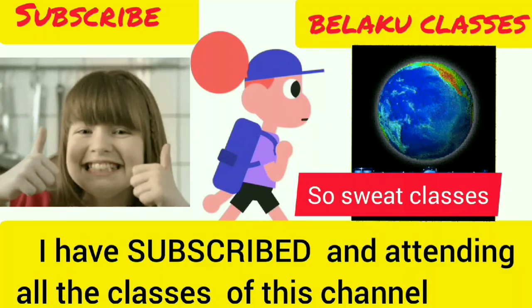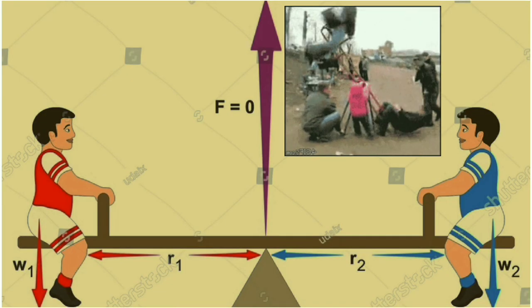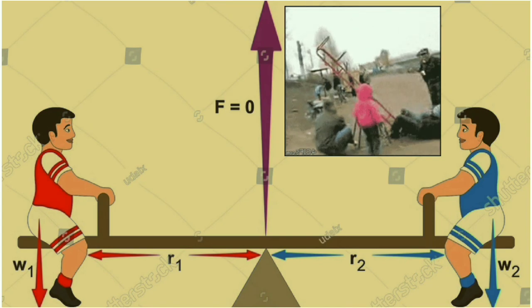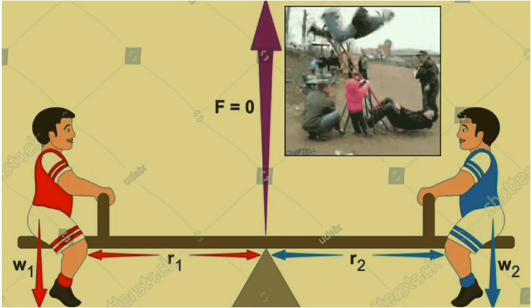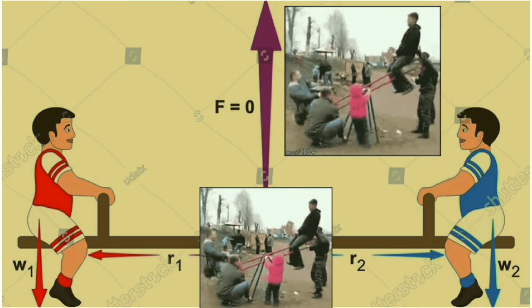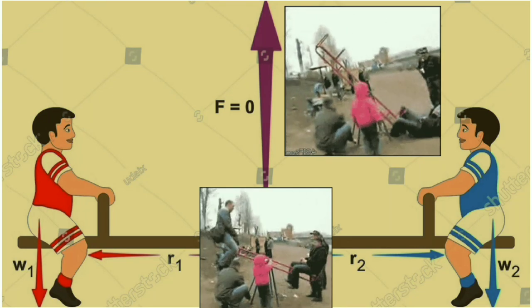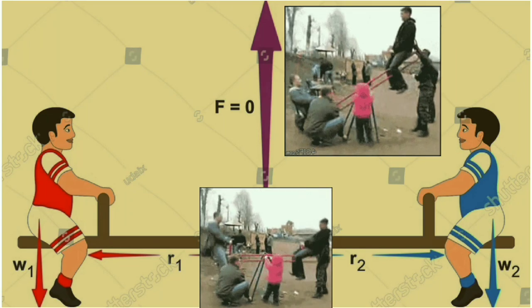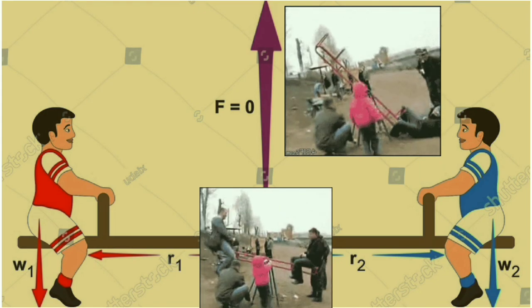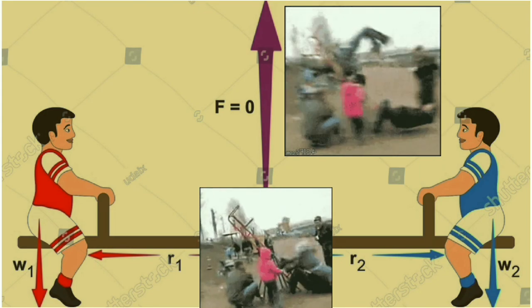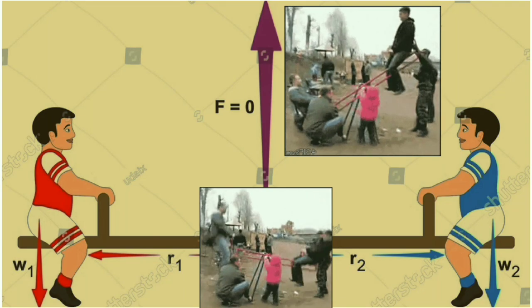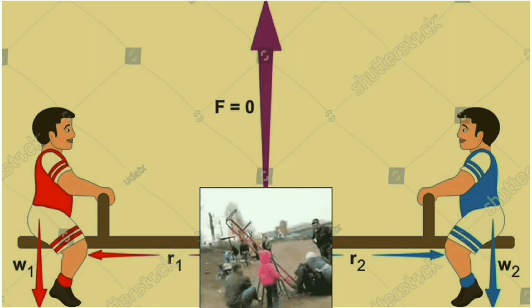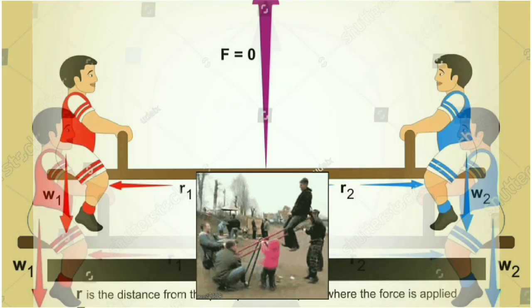Now I am going to introduce two friends sitting on a seesaw in the garden. One sitting on the left side is tomato and on the right side is potato. Let's see what both are discussing. Hey potato, are you not surprised by sitting on this seesaw? Yes, tomato. Really, I am surprised to know why our seesaw is not moving up and down and remains horizontal only. But potato, see those persons enjoying the motion of seesaw and one of them falling down. Oh my god, tomato, you too want to fall down? No, no, potato, I want to know the reasons. Yes tomato, come, let us attend Belko classes to understand the reasons.